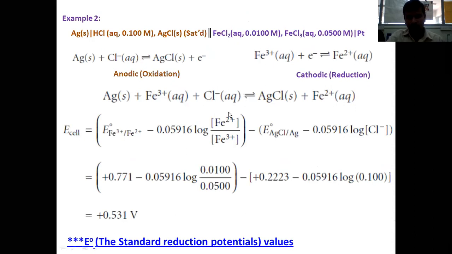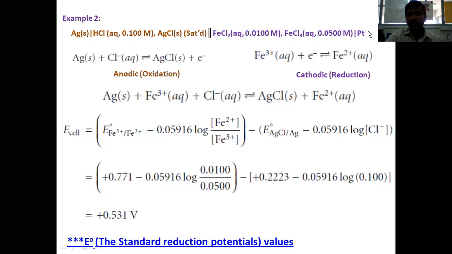Okay, let us consider the second example. I have given this as a task for you to depict the cathode, anode, cathodic reaction and anodic reaction. Let me consider its systematic representation. A silver rod has been immersed into a solution of hydrochloric acid of concentration 0.1 molar. It is not only containing hydrochloric acid; in the same phase, saturated silver chloride, a solid species, is also present, along with the hydrochloric acid into which silver is immersed. So this is going to be the anode.